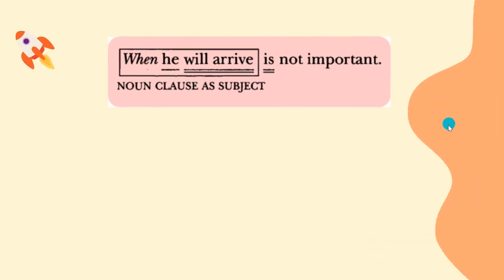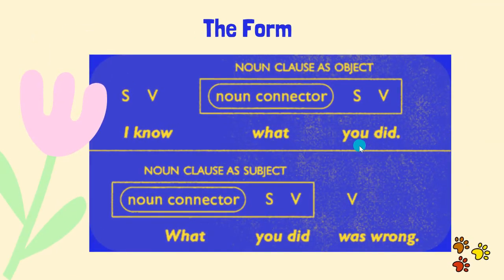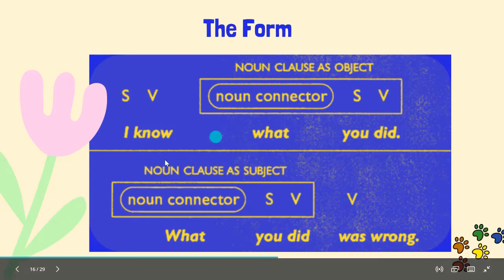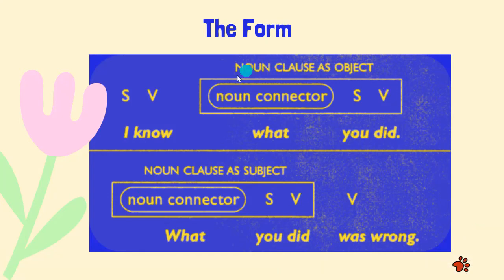Okay. Next, the form. So let's see the form. As object, the form is subject, verb, connector, subject, verb. I know what you did. And then as the subject it is more difficult because this is the subject, the whole subject. So connector, subject, verb, verb, because this is the subject and this is the object. Okay, great.